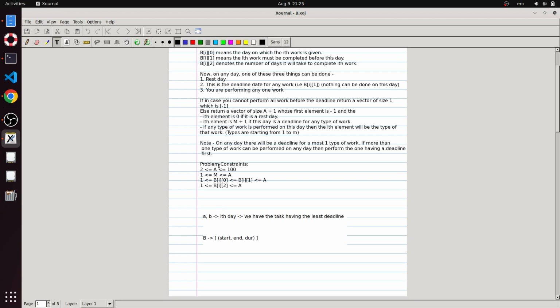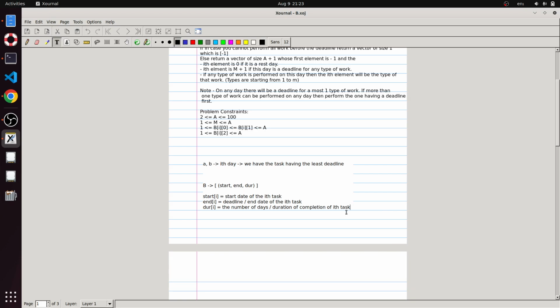So rather than saying B of I0, B of I1, I would say start of I is the start date of the ith task, end of I is the deadline or end date of the ith task, and duration of I is the number of days or duration of completion of the ith task.